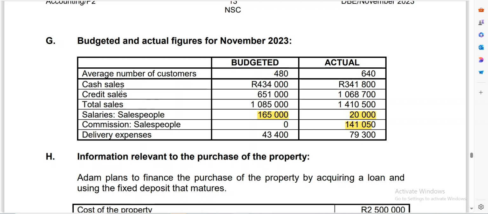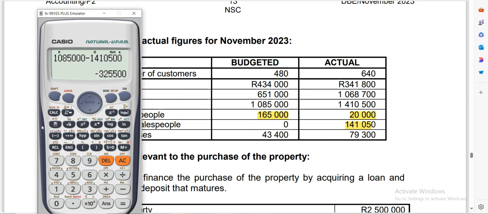Now the bad thing is, look at our credit sales, they have become more. And if your credit sales are actually increasing, it means that you are going to have cash flow problems. You won't have money to pay your creditors. So that's what we need to also talk about. Let's see.